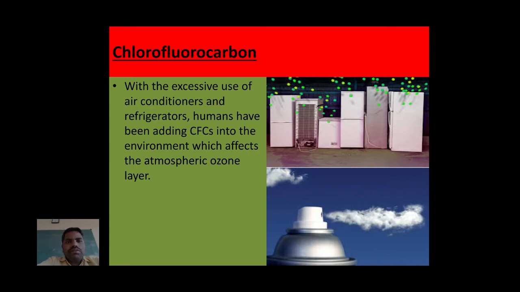When CFCs affect the ozone layer, ultraviolet rays from the sun directly reach the earth's surface, increasing the temperature of the atmosphere and the earth's surface. That also leads to global warming. CFC is also a reason for global warming.